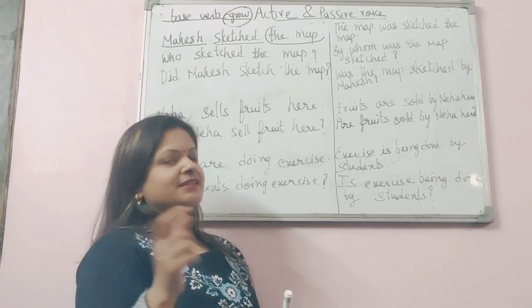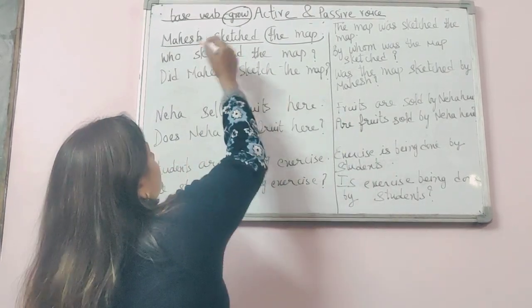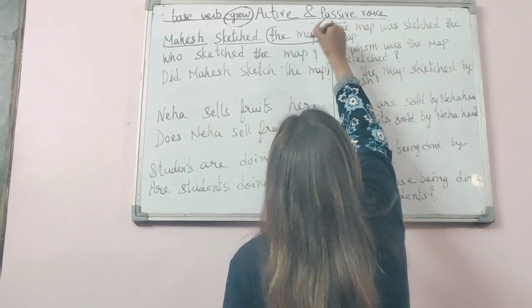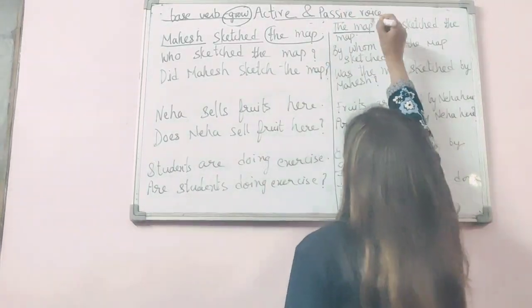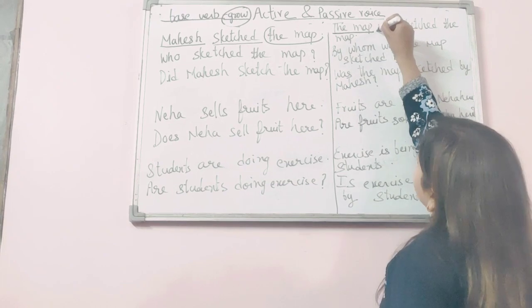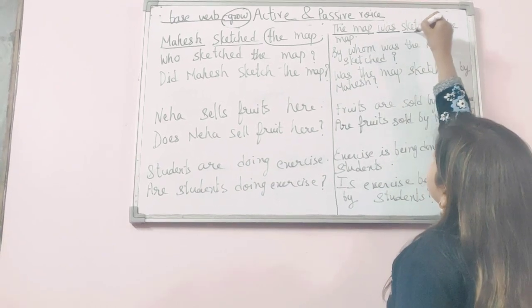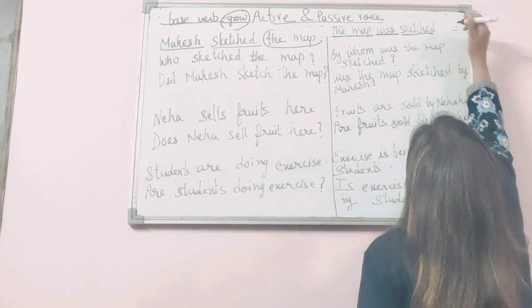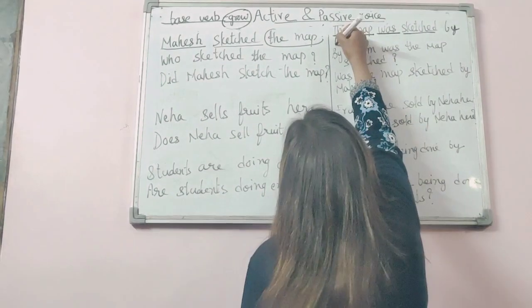So let's look at the subject. Subject is Mahesh, and the map is going to be our subject here. So we'll start with the map. Map is singular, so we'll write was. Sketched, the map was sketched by Mahesh.